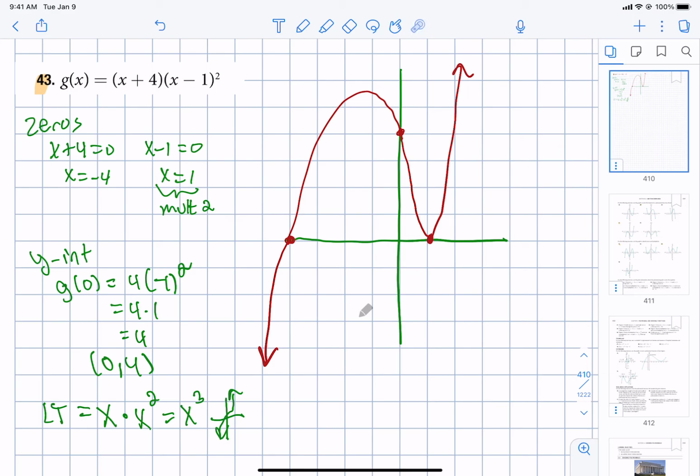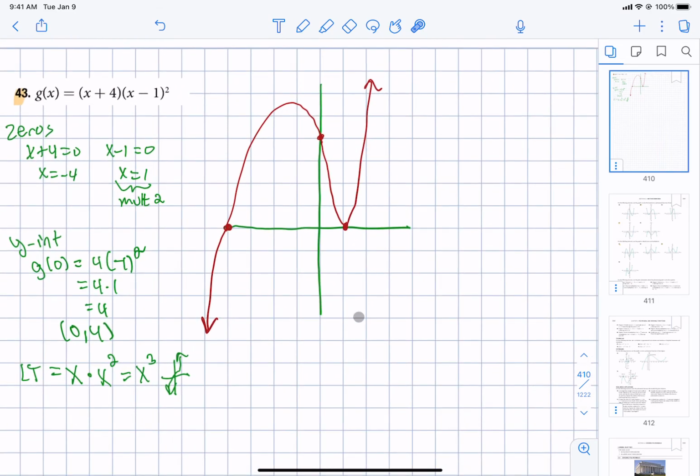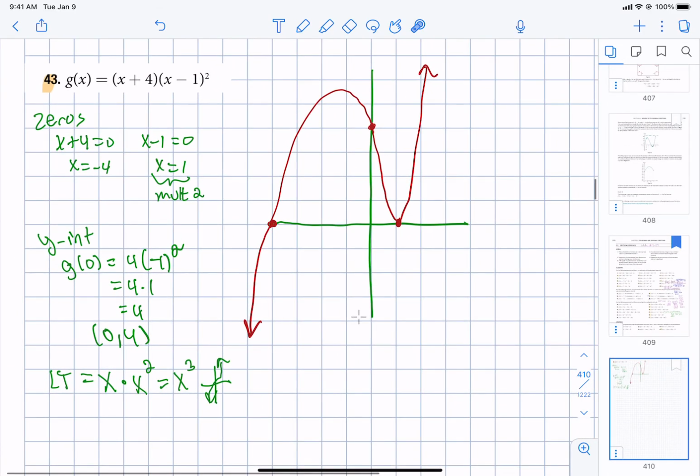Again, how high this bump goes, if you want to be precise, plug in -1, -2, or -3. You'll get a little better picture of how high it goes. So that's how you would graph one like 43. That's the 42 to 47 section. Okay, that's that.